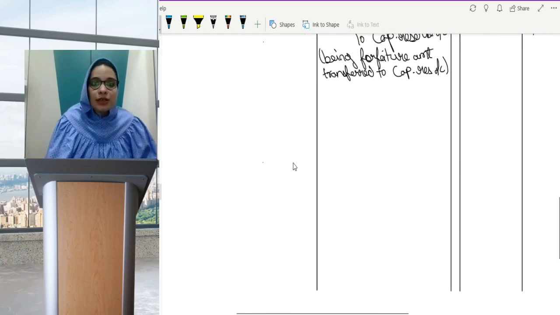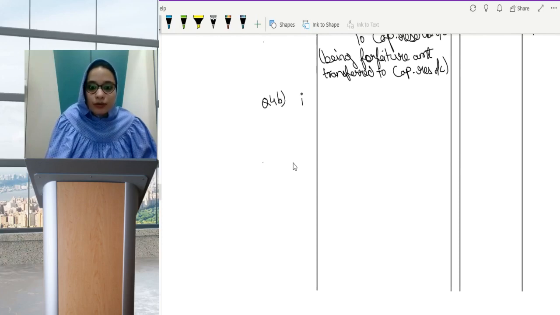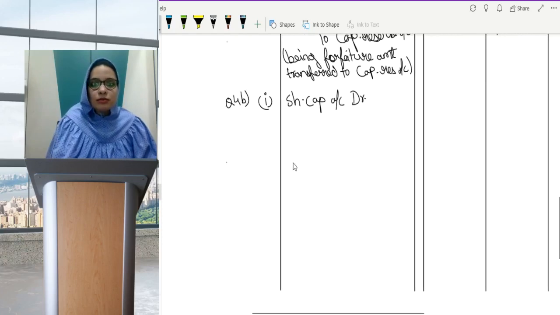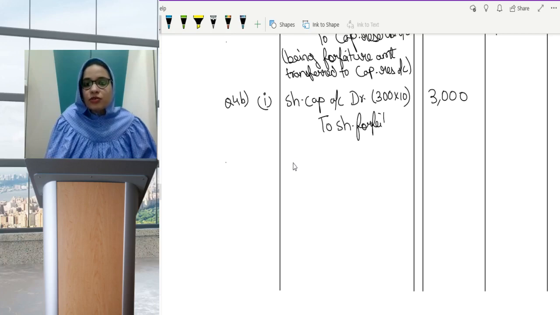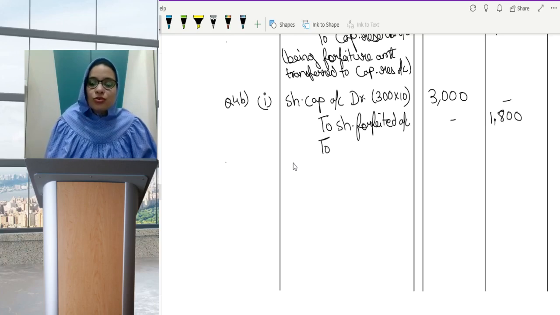It's exactly the same. So question 4b part 1, share capital account debit rupees 300 into 10, 3000, to share forfeited account, amount which we have received is rupees 6, that is 1800, and to share final call.